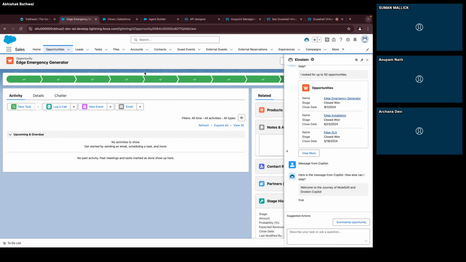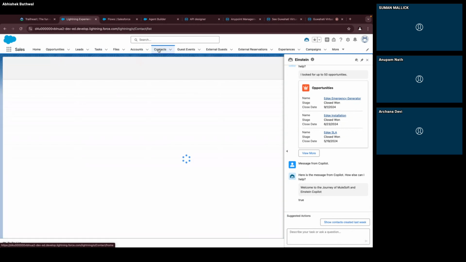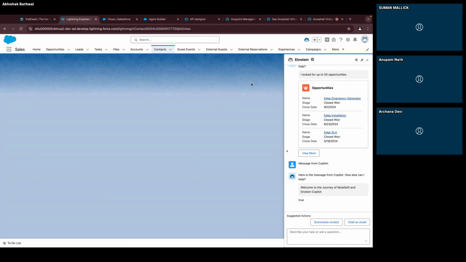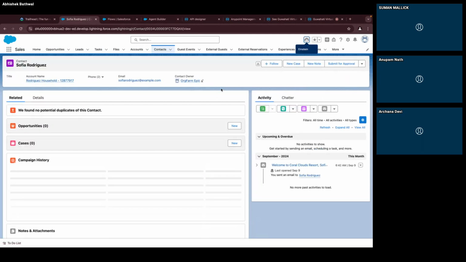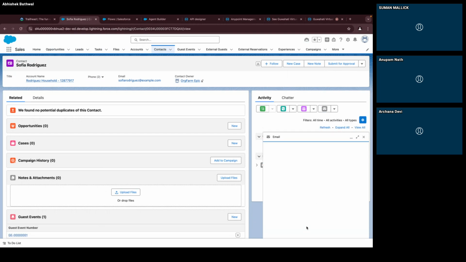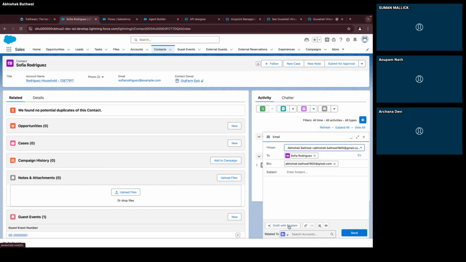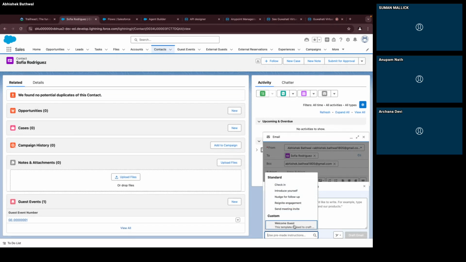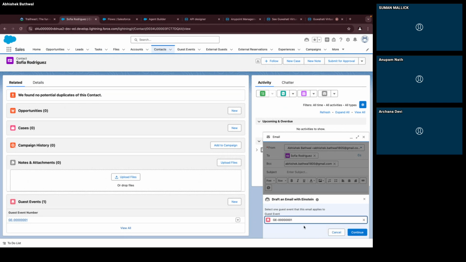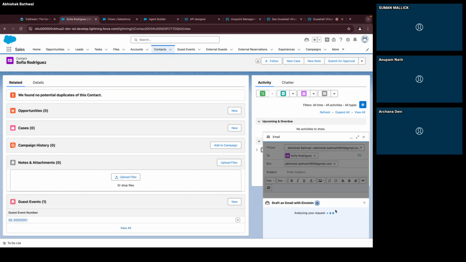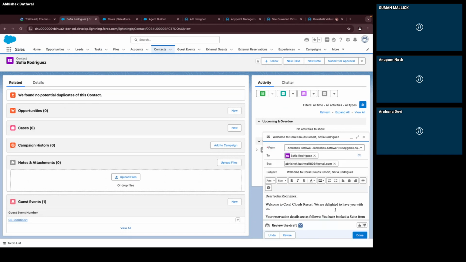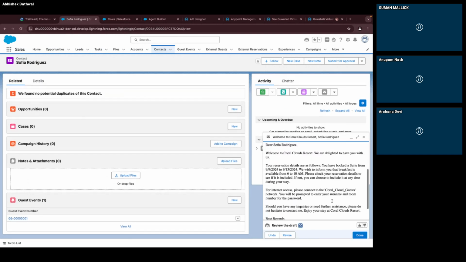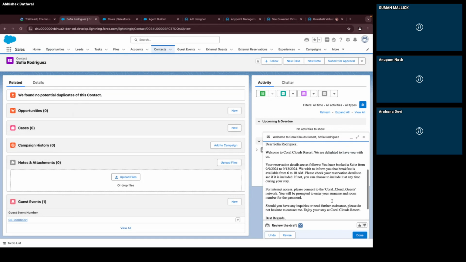You can do that. Now suppose if you want to write emails, so I will choose one contact. Okay, I will try to have email. So in this you will see there is an option, draft with Einstein. So you can have your own pre-built custom sets. Like I had one, okay, where I can choose what things I need to write in that, and I will try to show that. Okay, I have created a prompt for this.